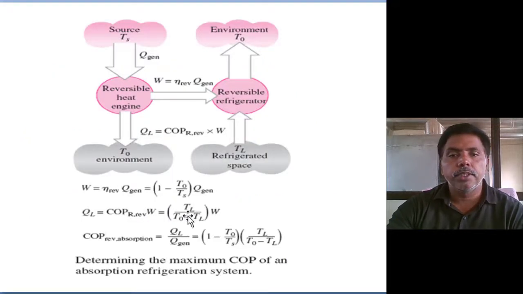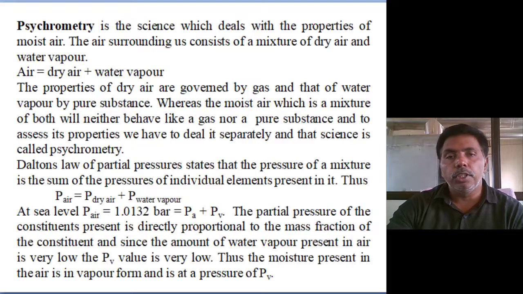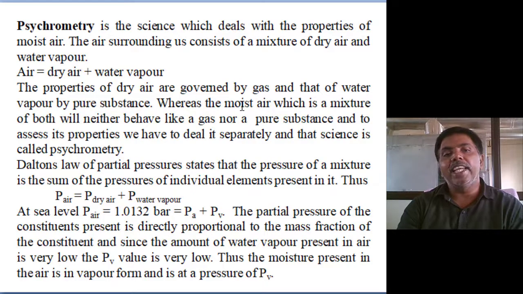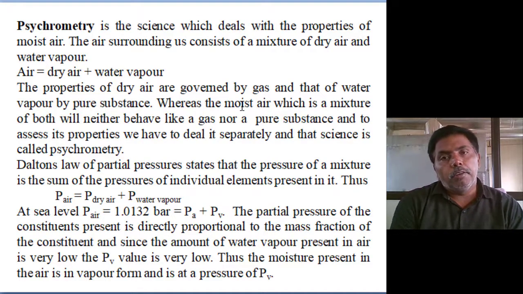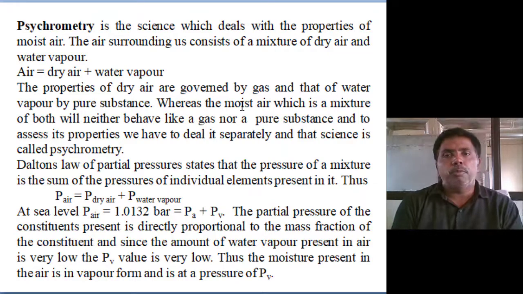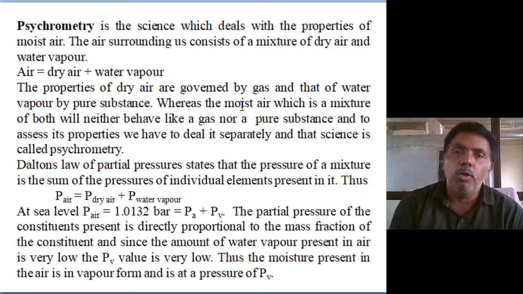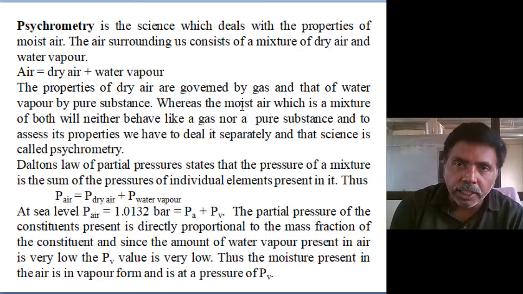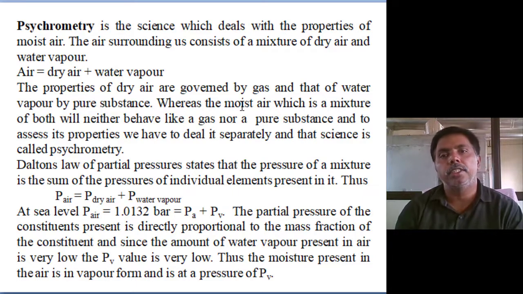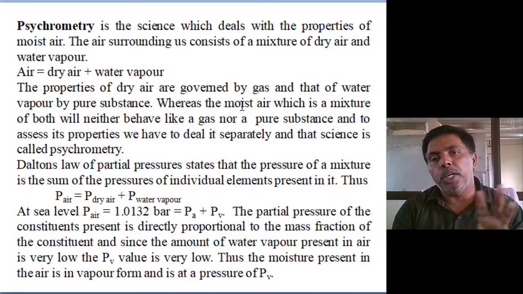Okay, this is the final equation. Now we will conclude and move to the air conditioning system. For the air conditioning system, first I want to study air. I want to condition the air, so how can we calculate the air properties? That is the main important thing. Up to now, in the air standard cycle we are assuming air is a perfect